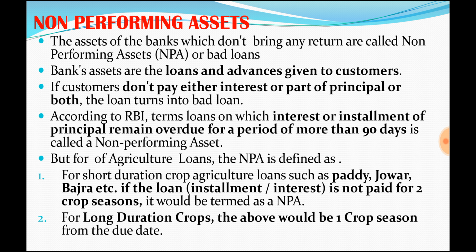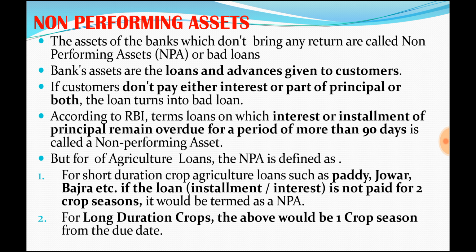In fact, a bank first receives deposits, then lends those deposits in the form of loans and advances, and it also keeps some amount as cash reserve and other things. So these are the things a bank basically does. The loans and advances that are given to the borrowers are called assets of the bank.